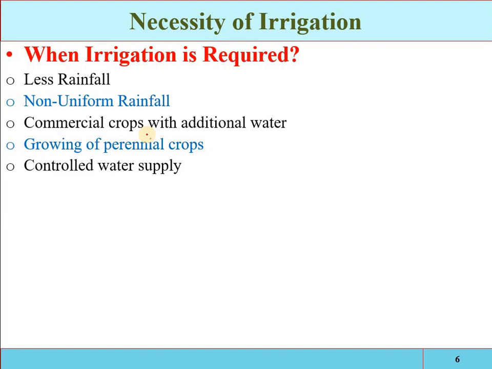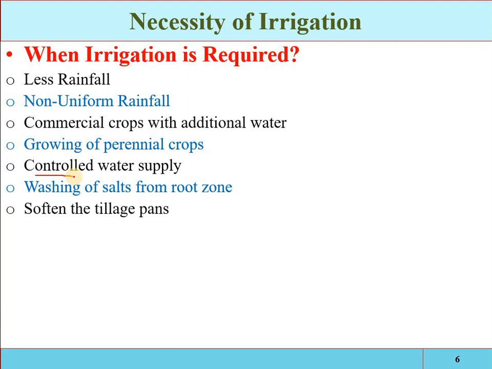Also controlled water supply. If you have a proper irrigation system, by the construction of a proper distribution system, the yield of the crop may be increased, because the water will be supplied in a controlled manner. If in a controlled manner the proper amount of water is supplied to the crops, then the yield will be increased. Washing of salts from the root zone is also most important. If you have to develop the area from the salinity problems, then you have to provide heavy irrigation. The salts which are available in the root zone will be washed out, drained out, and the area will be developed.